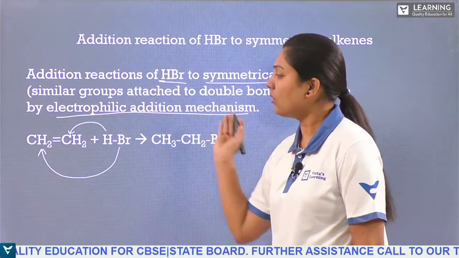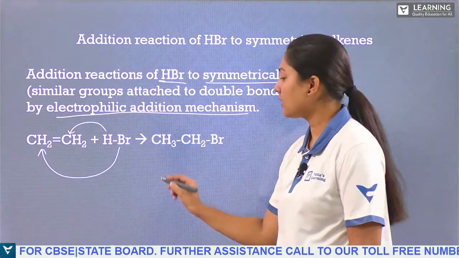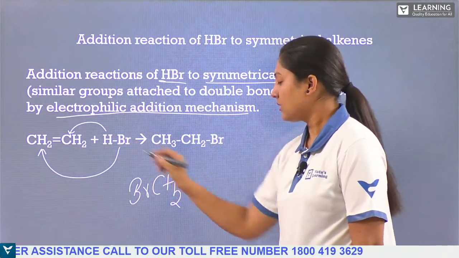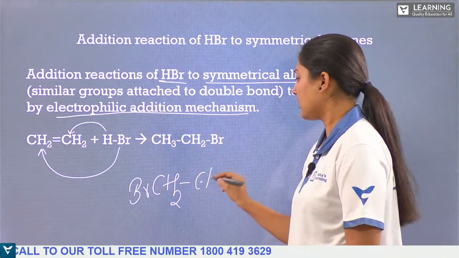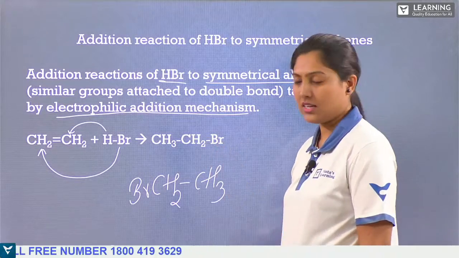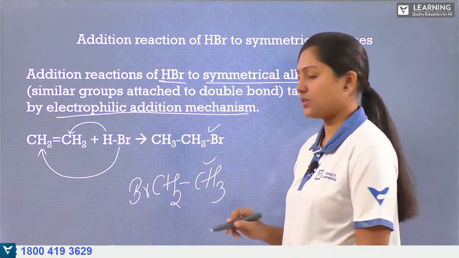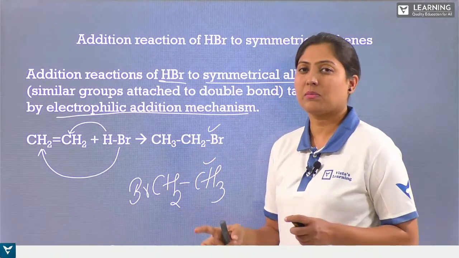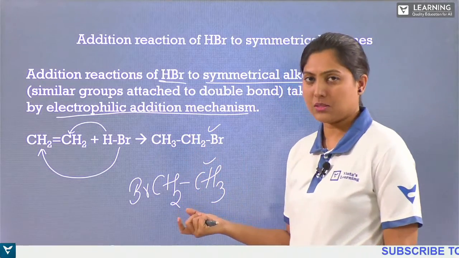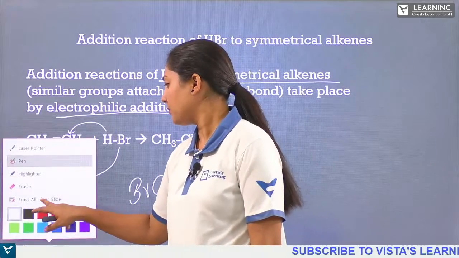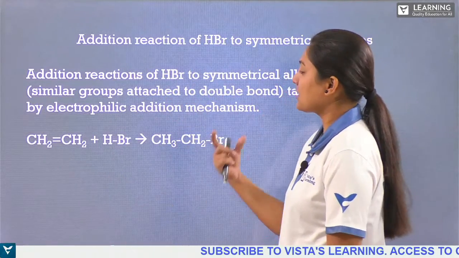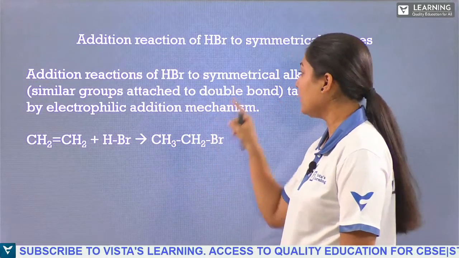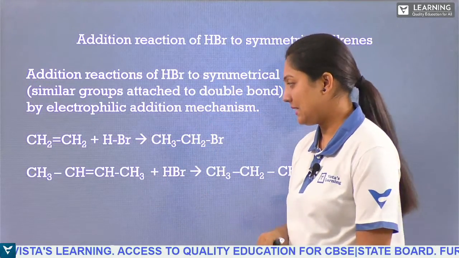Either this is correct, or if bromine goes to the other CH2, Br single bond CH3, because one more hydrogen is added, this is also correct, because both are symmetric. On either side the addition of bromine takes place, there is no difference between the structures, right? So this is the addition reaction of hydrogen halide in symmetrical alkenes.